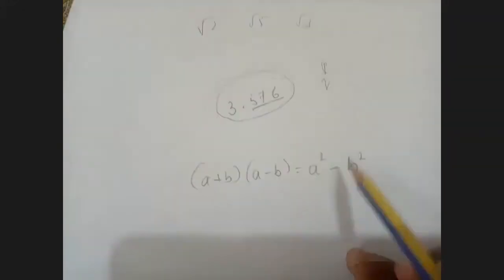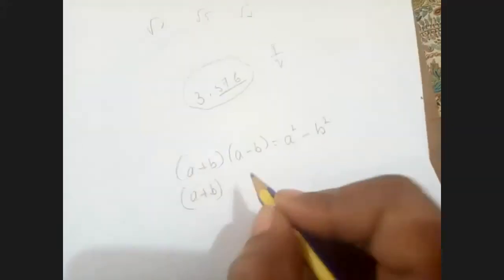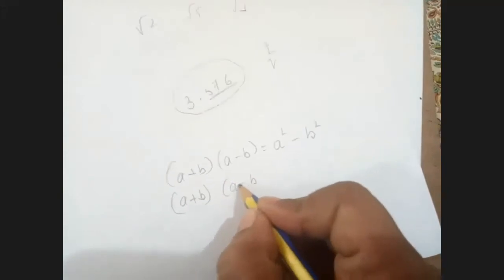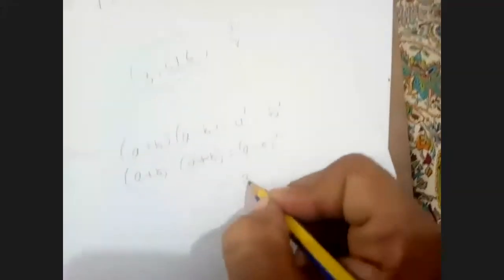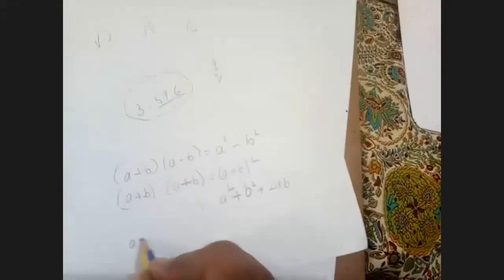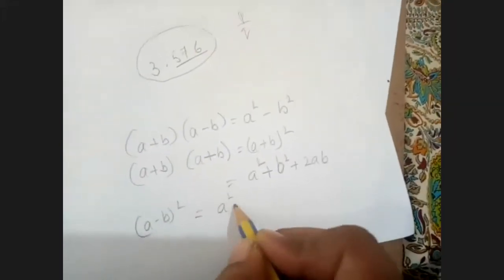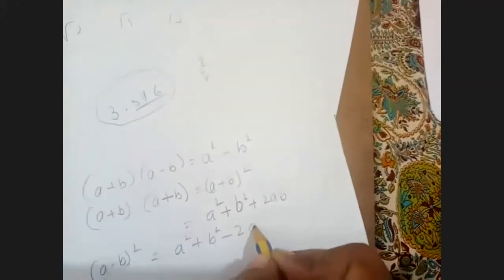Another: A plus B whole square is equal to A square plus B square plus 2AB. Same way, A minus B whole square is equal to A square plus B square minus 2AB.